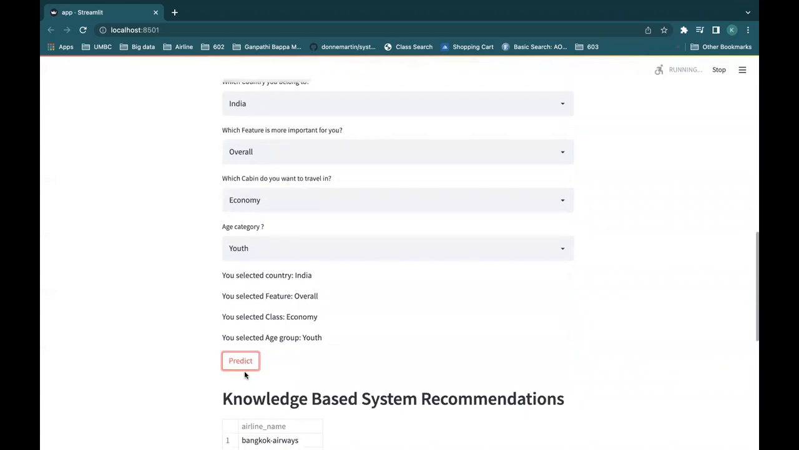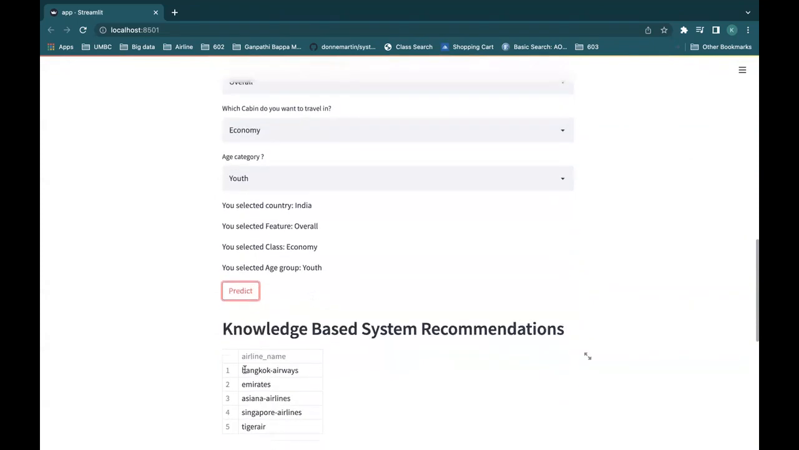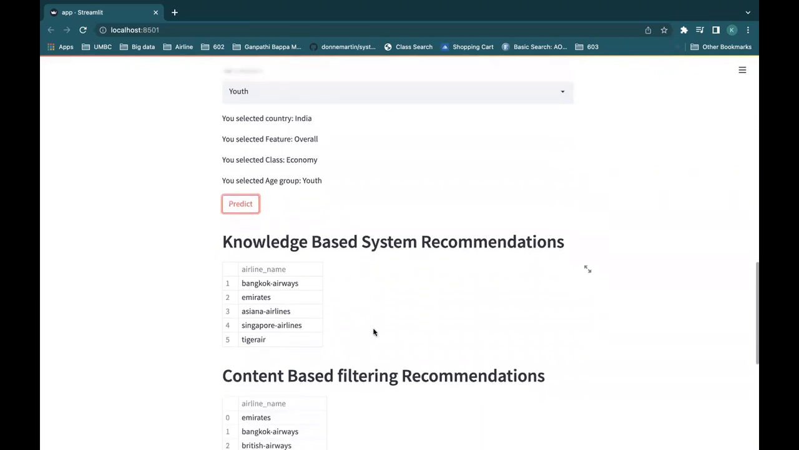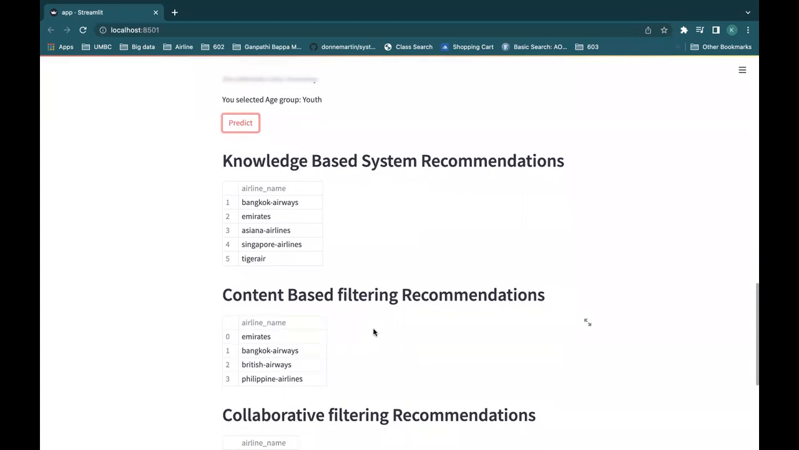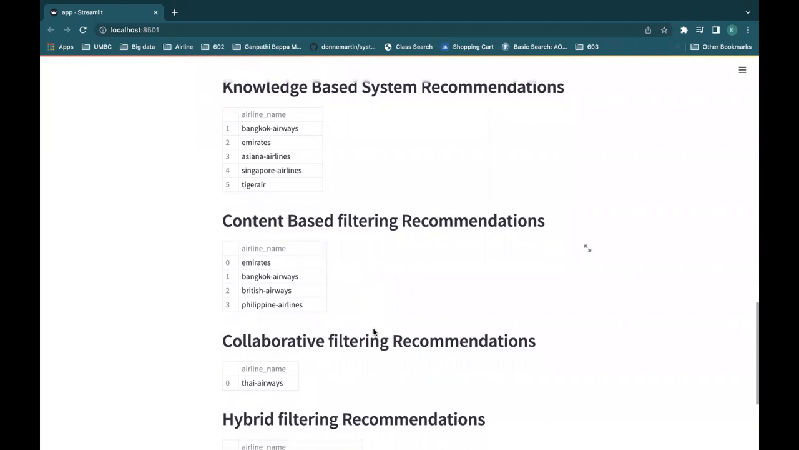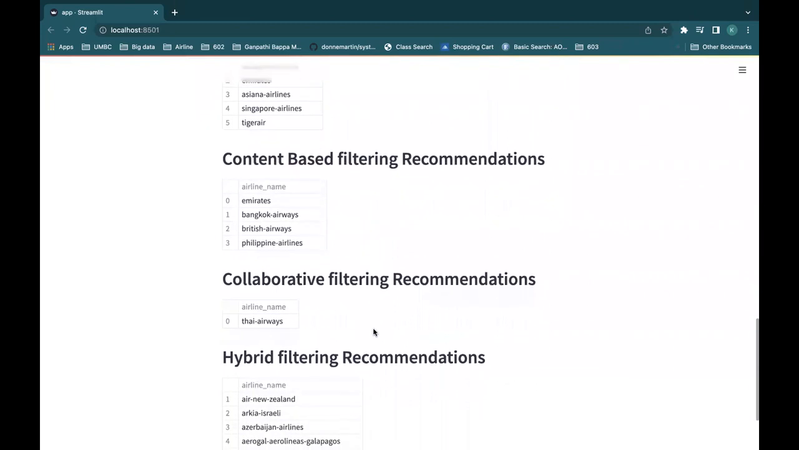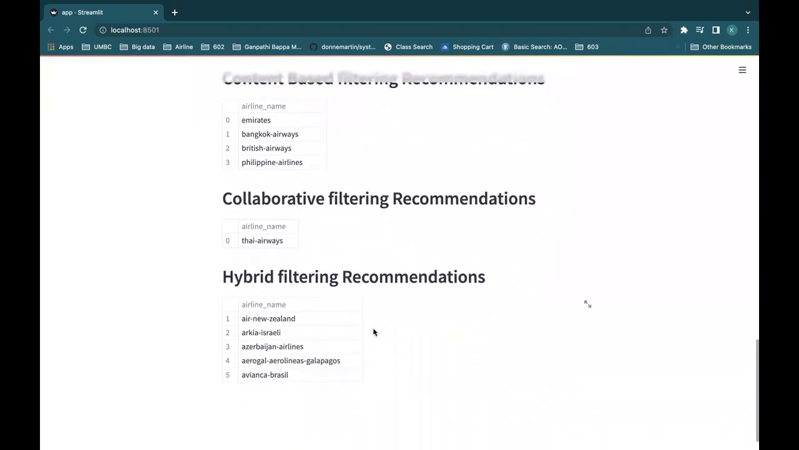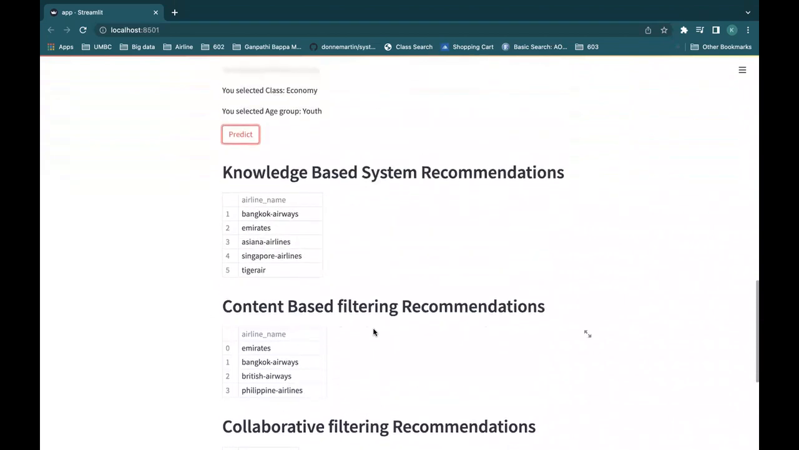You have to wait for a while. The application is running. It has now run successfully. Now you can see the recommendations by the different algorithms. Knowledge-based gives Bangkok Airways, Emirates, and similar to Bangkok Airways, the content-based gives the recommendation of Emirates, British Airways, and others. The collaborative finds only one, which is 70% correlated with Bangkok Airways, that is Thai Airways. Hybrid gives a more accurate and more personalized recommendation. So that's how our recommendation system works.